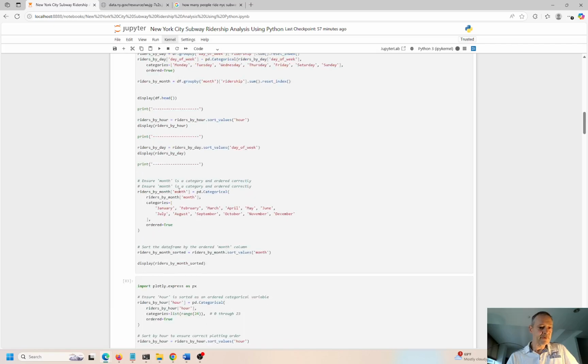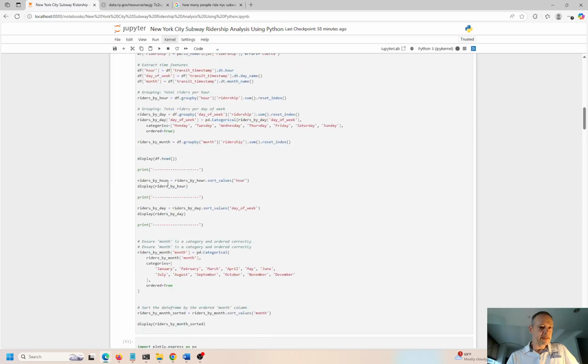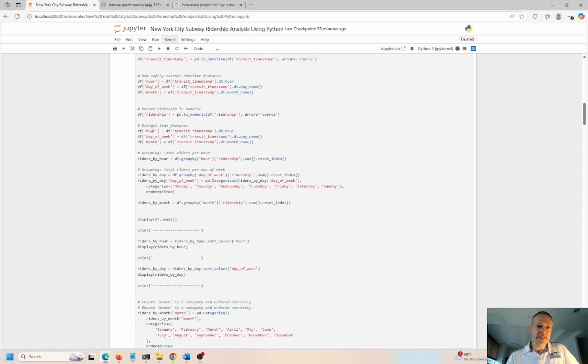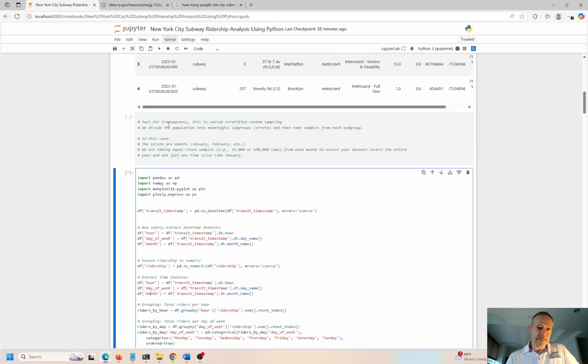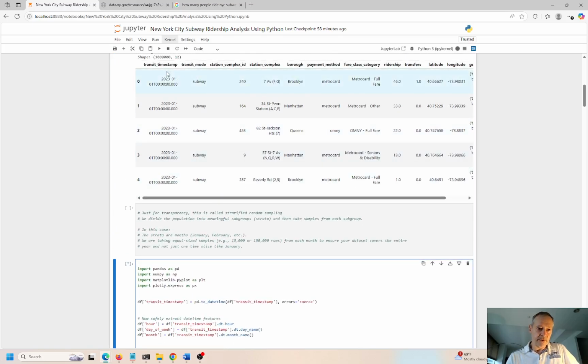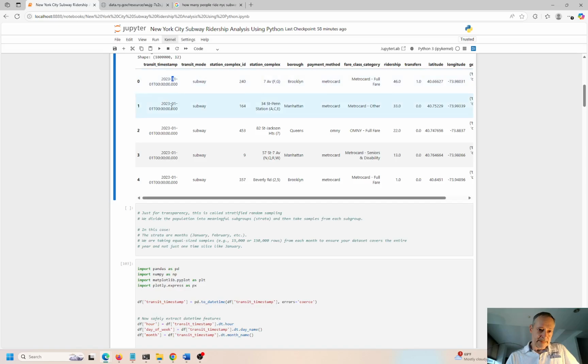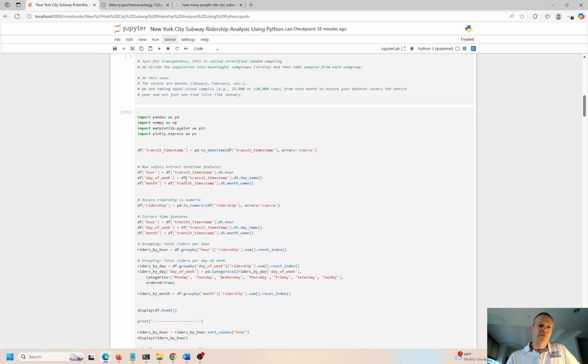So I took the data, okay, transformed it into something that's a little bit easier to work with. So I have a couple things I'm doing over here. I'm getting the hour, day of the week, and month, because that doesn't come very easy to work with, right? So I have to parse that out from there. That's the year. This is the month. And then 0101. Okay, so January 1st, 2023, and this is the time. So that's how they're doing it, right? So I want to get the time, the day of the week, and the month of the year.